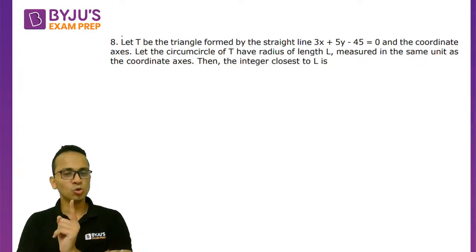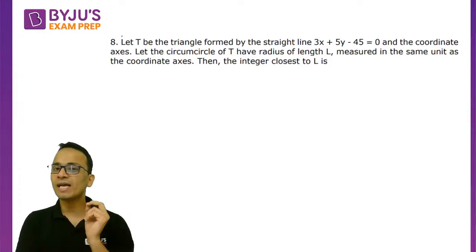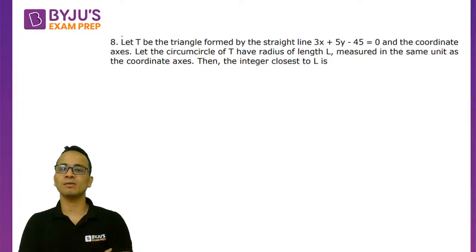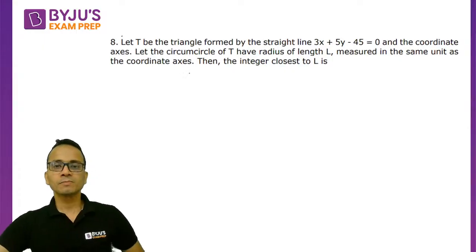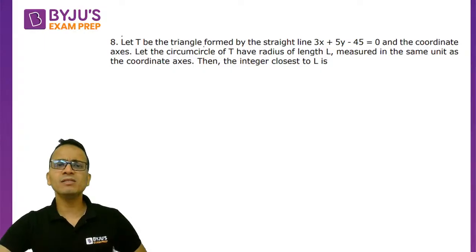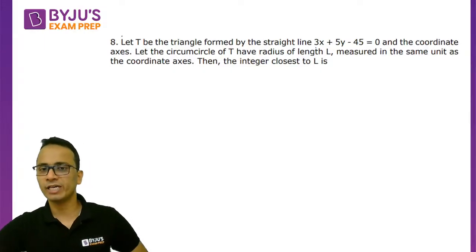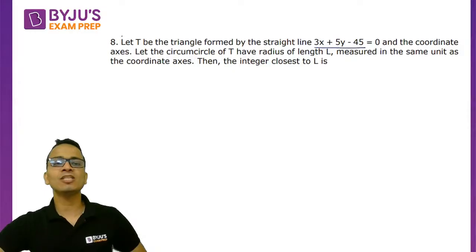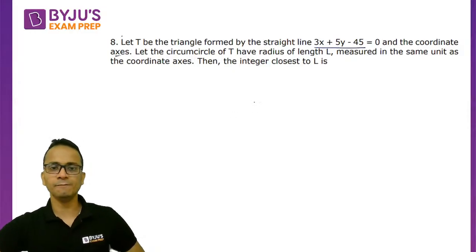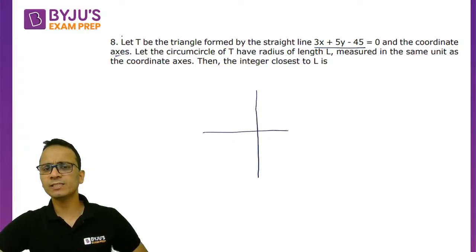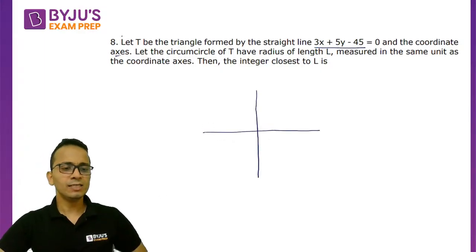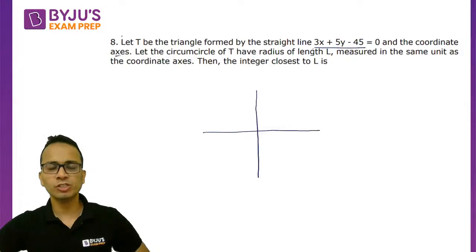So you need to know, in the case of a right angled triangle, what the circumradius will be. Here the triangle T is formed by this straight line and the coordinate axes. Okay, so the coordinate axes are like this, and let's talk about this straight line.